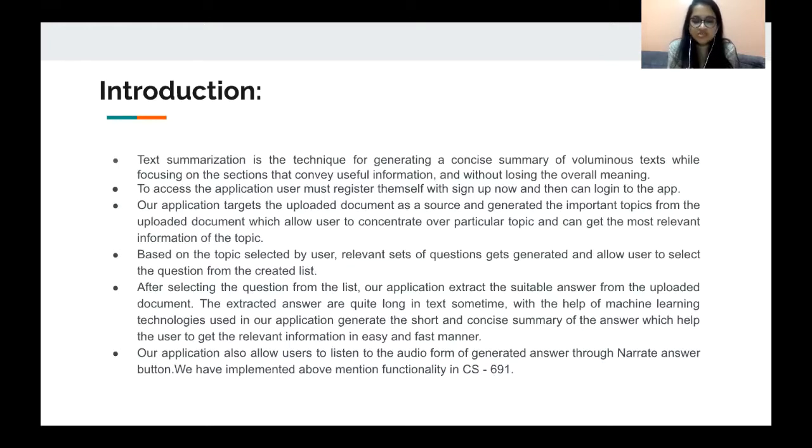Our application also allows users to understand the summary in an audio format just by clicking the narrate answer button. All of this was a basic MVP that we had to implement in CS691. Further, I'll be explaining what we've come up with in CS692.